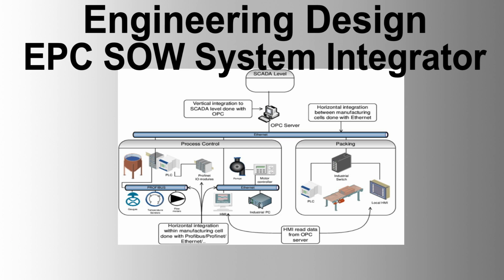General. Procure all necessary systems and equipment, ensuring timely delivery and quality. Scope of supply. Include all necessary systems, subsystems, and equipment as part of the supply scope. Spare parts and special tools. Provide spare parts and special tools required for the systems. Inspection and testing. General. Conduct thorough inspections and testing of all systems and equipment. Inspection test plan. Develop an inspection test plan and ensure all systems are tested according to the plan.